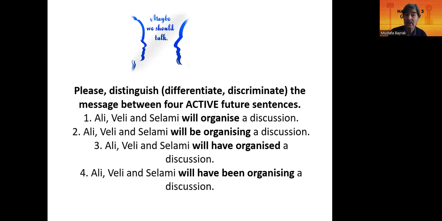Number 2, Ali, Veli, and Selam will be organizing. Continuity is important in the future. Ali, Veli, and Selam will be organizing a discussion. 3, Ali, Veli, and Selam will have organized. Completion is important. Ali, Veli, and Selam will have organized a discussion. It's active completion, not passive. Ali, Veli, and Selam will have been organizing a discussion. Now, both completion and continuity occur here. Yes, they will have been organizing a discussion.